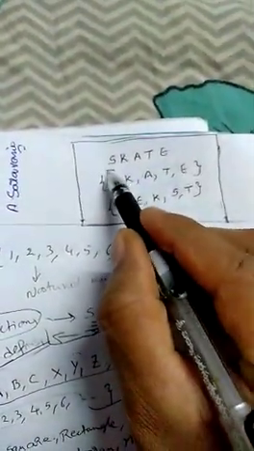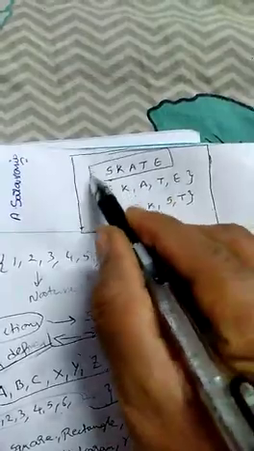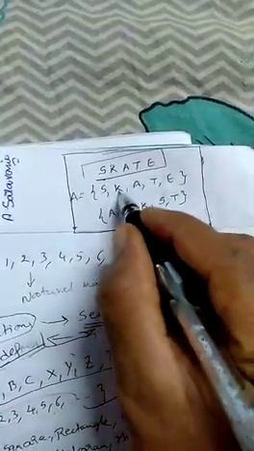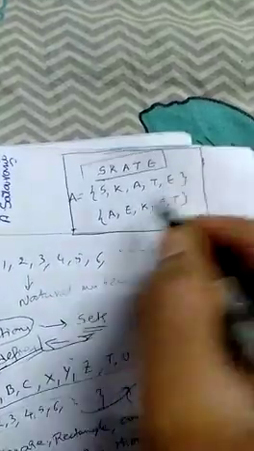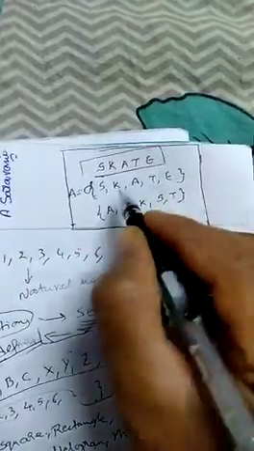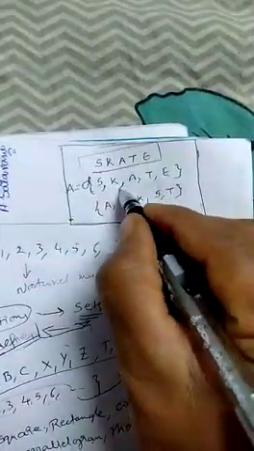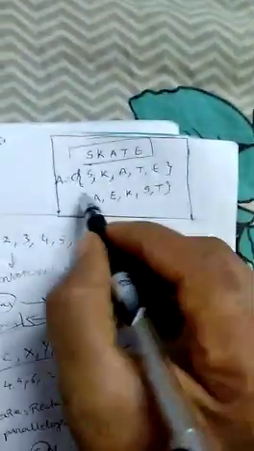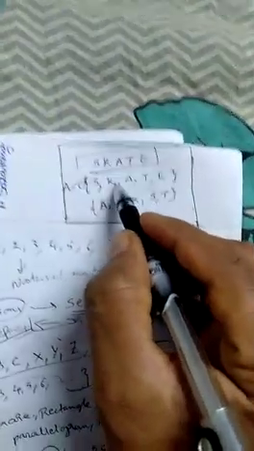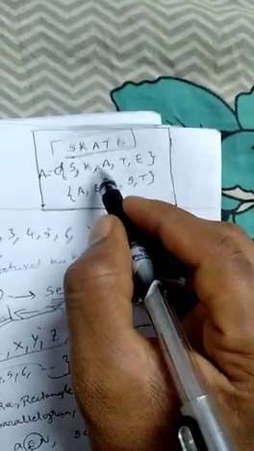Then how to write a set? For example, if I ask to write the letters in the word skate, S-K-A-T-E. Some children will write A = {S, K, A, T, E}. Observe here, I am using flower brackets and commas.